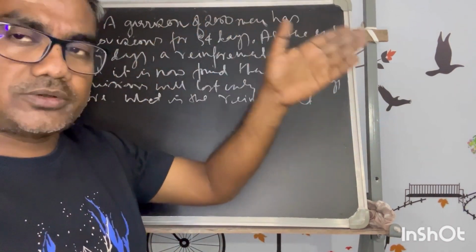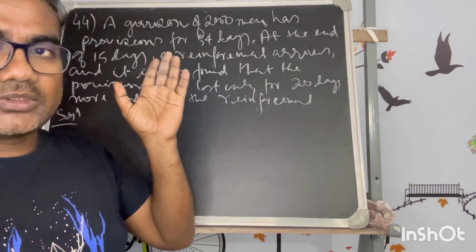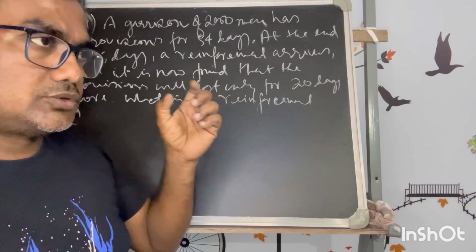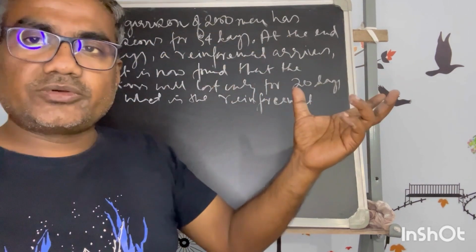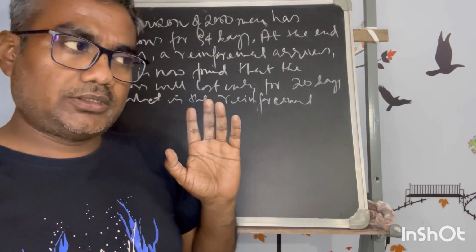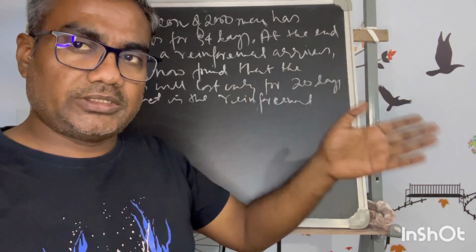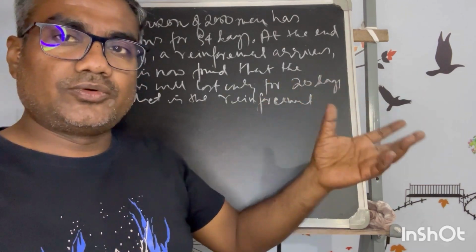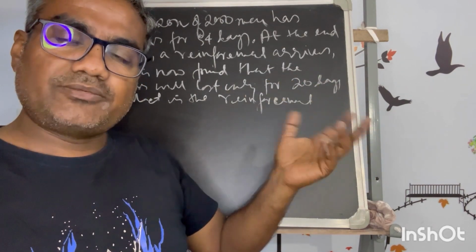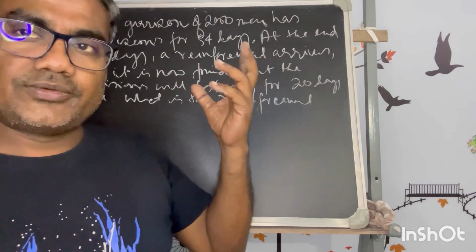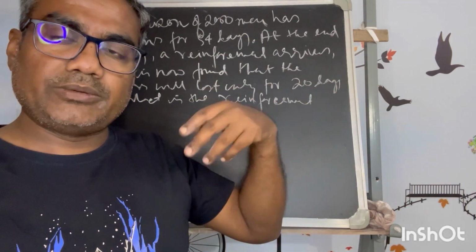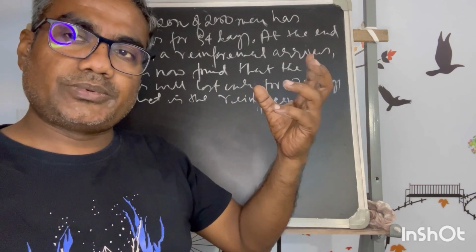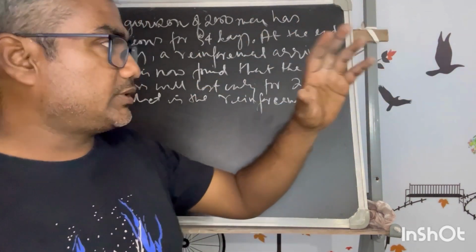There is a target for the job, and a target for consuming the food. So there is a fixed amount of food which will be consumed by the gang. Now in between, if some more people come, the food will be consumed early. The same way, if a job is targeted for a certain number of days and some manpower is added, it will be completed in fewer days. If some people leave, it is the opposite.